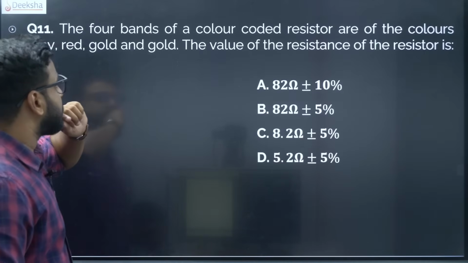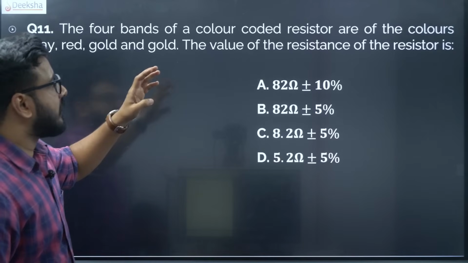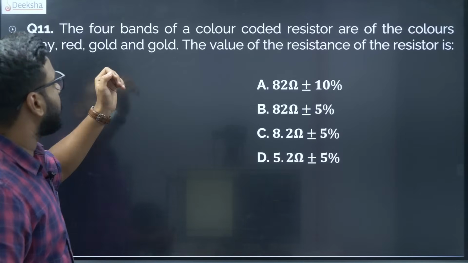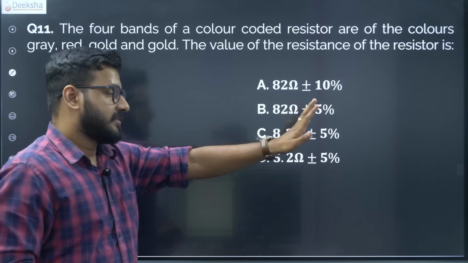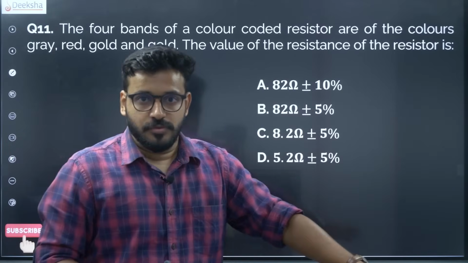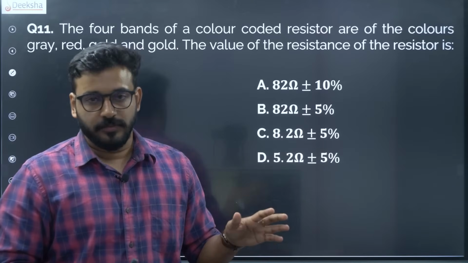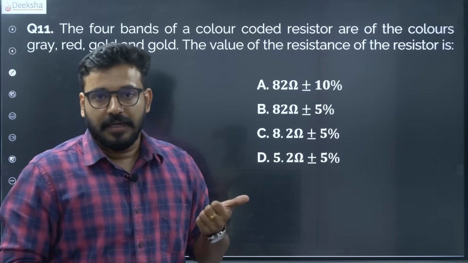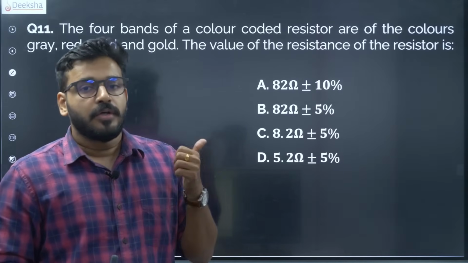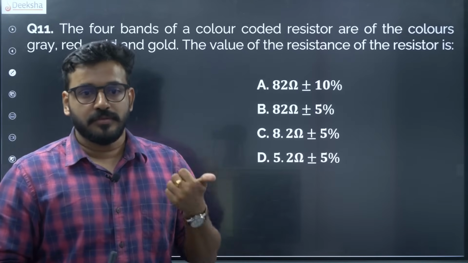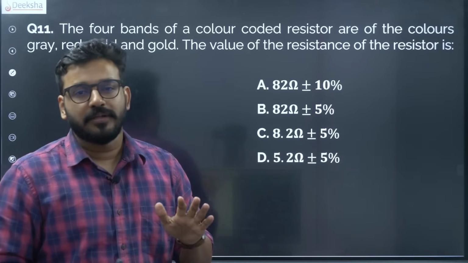Alright, now the 11th question. The 4 bands of a color coded resistor are of the colors grey, red, gold, and what is the value of the resistor? Once again, this time the CET will be on par with the PU syllabus. The color codes are also taken off of the carbon resistor, so you needn't actually focus on the color codes. As of now it's how it is.